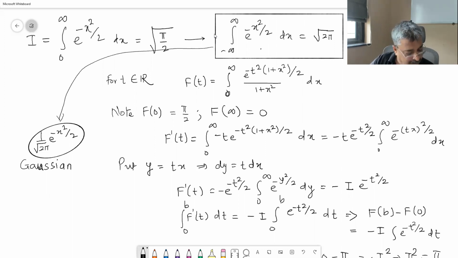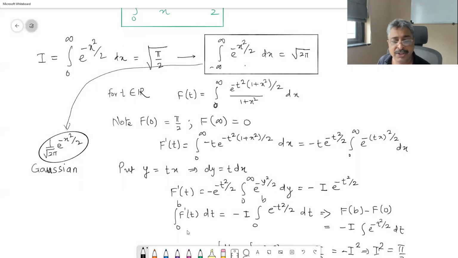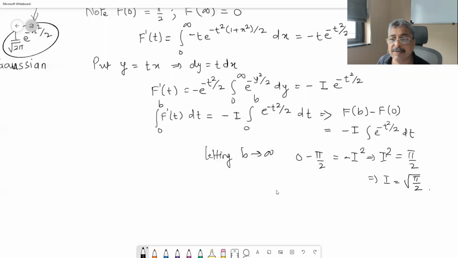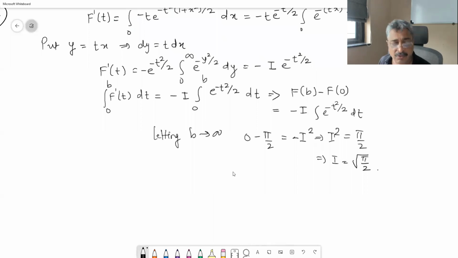And again, the varieties of this Gaussian are going to be useful in probability theory. We will have a look at one more variety of this Gaussian, and it is called higher moments of Gaussian.